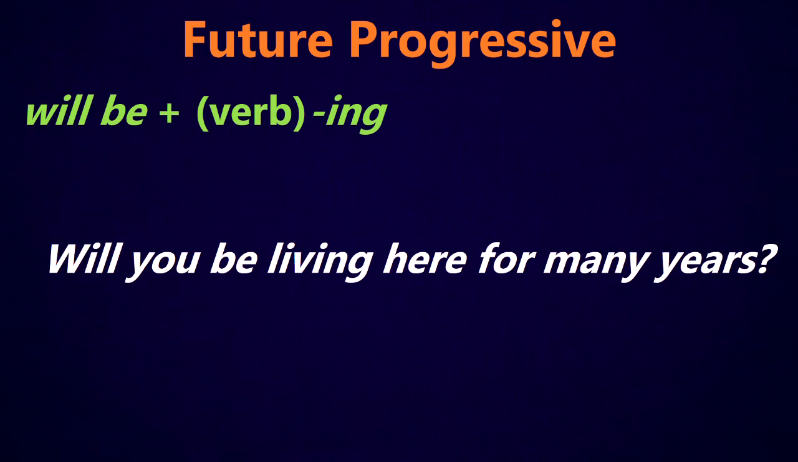If we want to make it into a question, then we just take the helping verb from over here. Instead of saying you will be living here for many years, we would just move the helping verb over before the subject, like any other question. But we only move the will part. So will you be living here for many years would be the question for the future progressive.